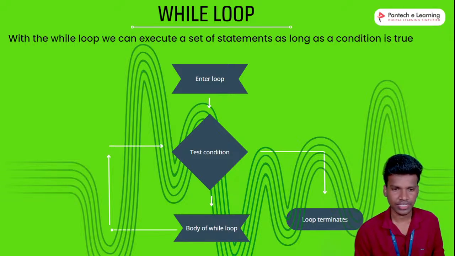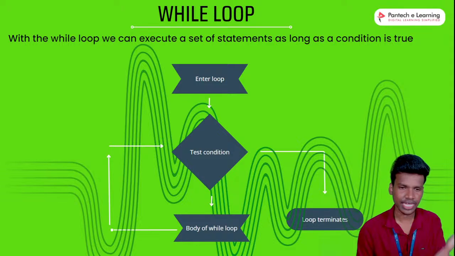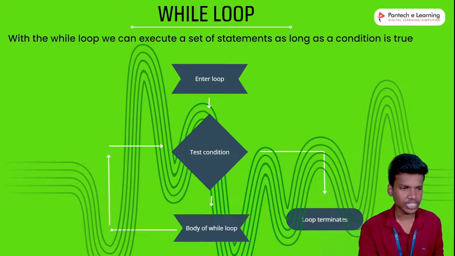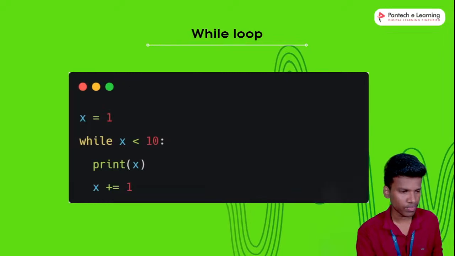Yeah, exactly. Once the while loop's condition becomes false, automatically the loop is stopped. Before that, while the condition is true, the loop will run repeatedly. Okay, that is the difference between for loop and while loop.